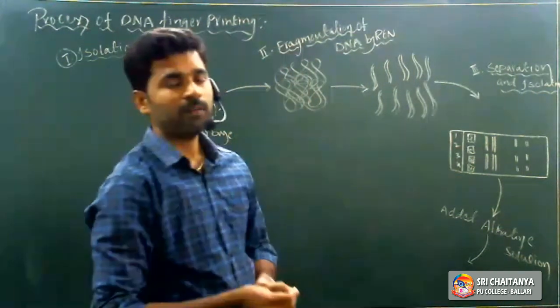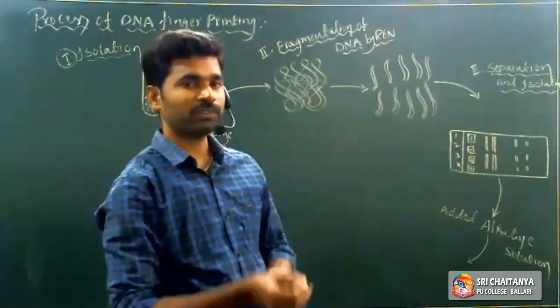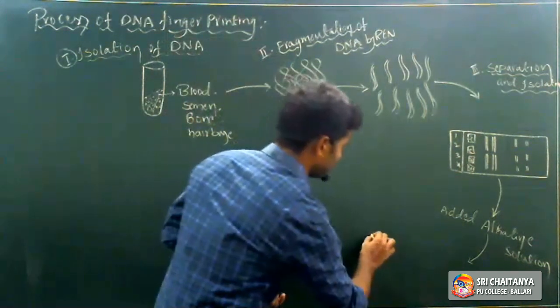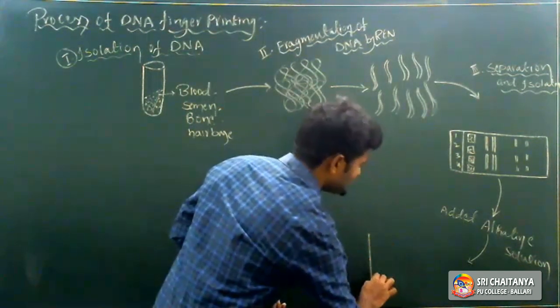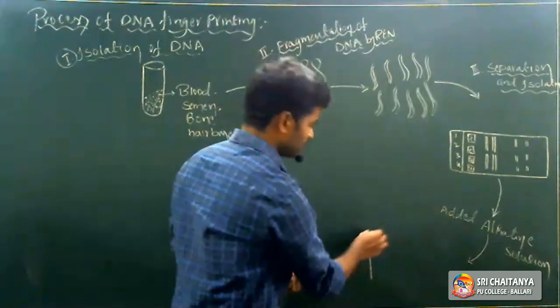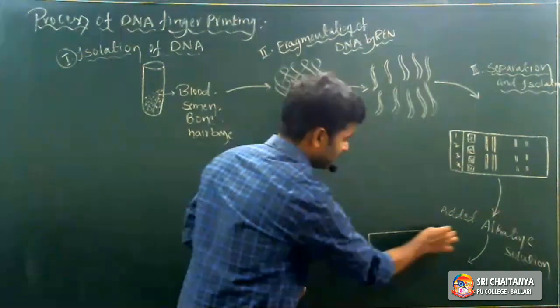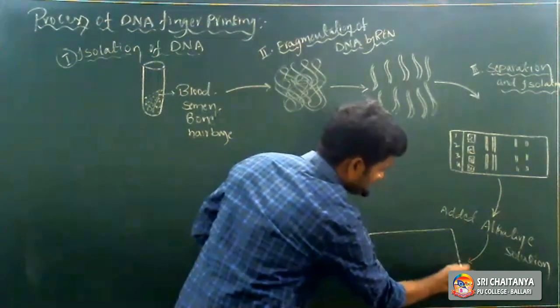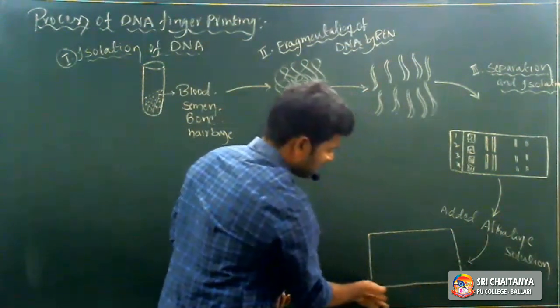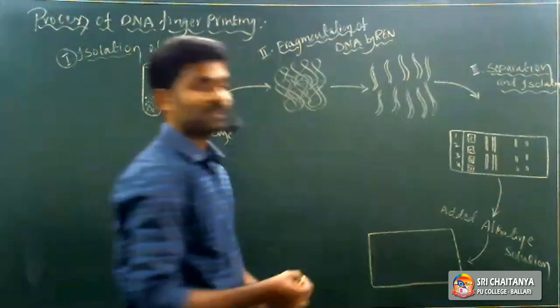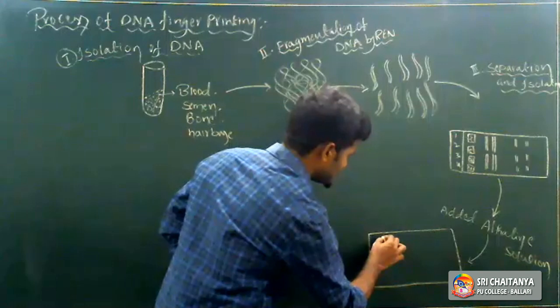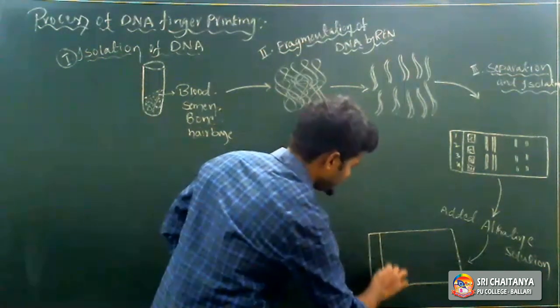The double-stranded DNA molecules undergo denaturation. See here, next step, addition of alkaline solution. The double-stranded DNA molecules undergo the denaturation process.